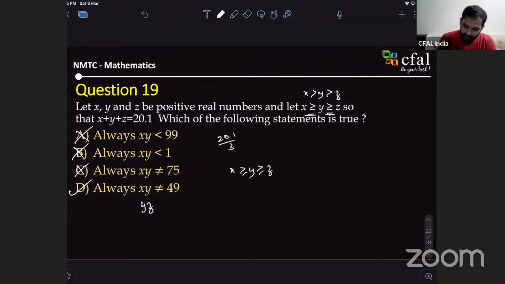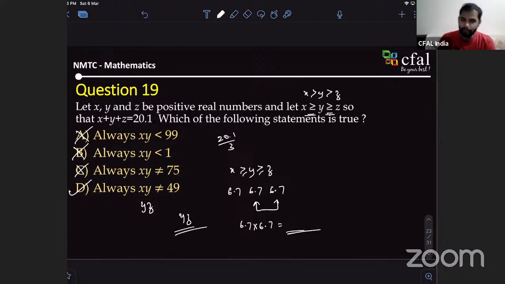This is the maximum value it can take. So what is it? 6.7, 6.7, 6.1. This is the maximum value of Y and Z. If you want them to be both equal and both maximum, the product of these two numbers would be your maximum. Whatever this number is, that is the maximum possible value of YZ, right?